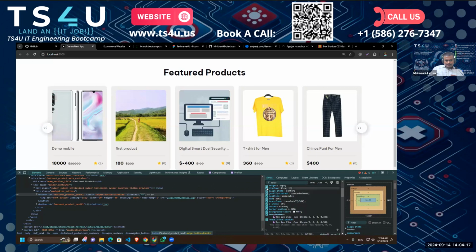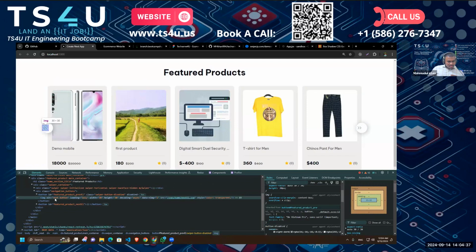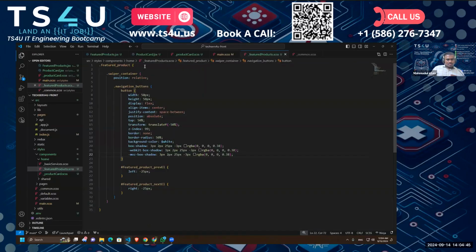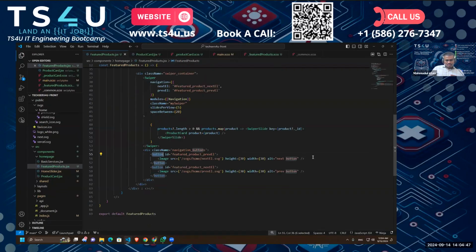Okay, the image tag is actually showing weird behavior for some reason. Okay, it's fine. Let's wrap those actually.